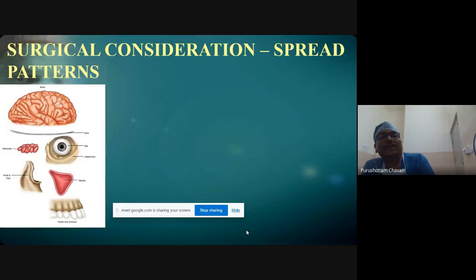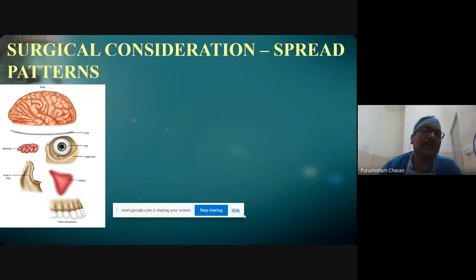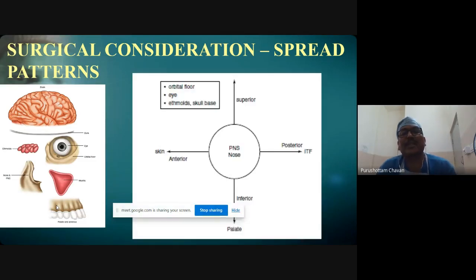The factors to be kept in mind in management of these malignancies are, as I told, there can be brain above, then the eye, on this side other sinuses, lower down teeth, and anteriorly the facial skin. So you need to know these tumors in all 6 dimensions: superior, inferior, anterior, posterior and so on. This is possible only with cross-sectional radiology, because you cannot feel for the tumor and you cannot just go and explore and then decide the extent of the disease.